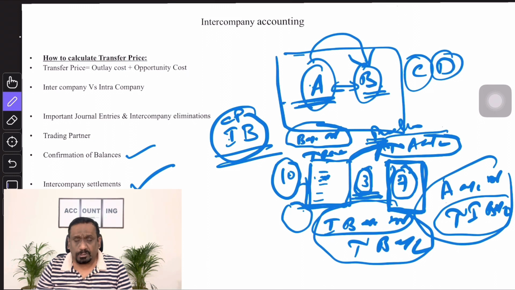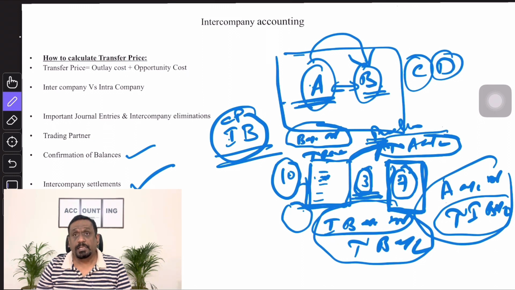Clear? So this is how the intercompany settlements will be done. I hope you understood the concept.